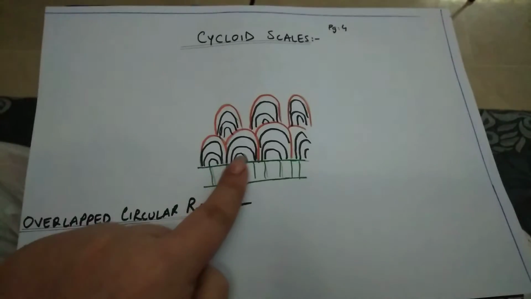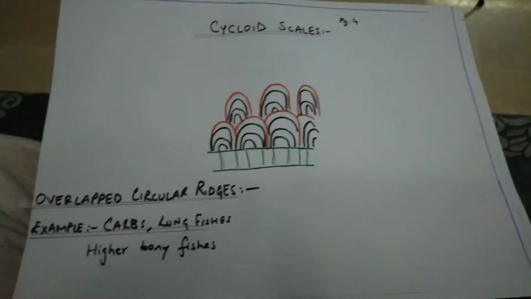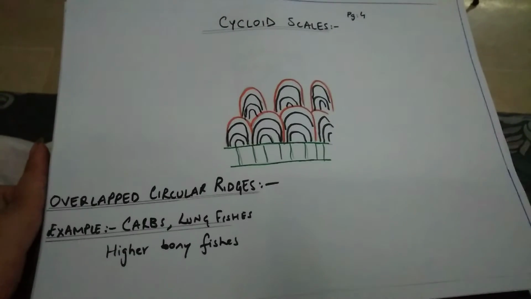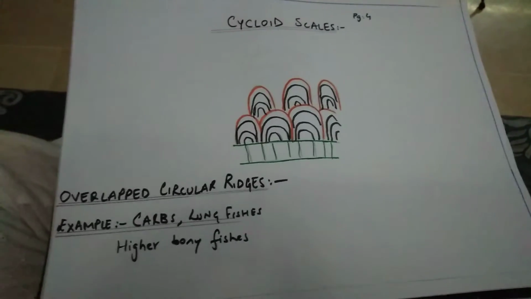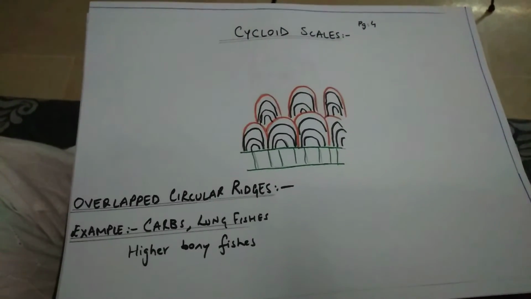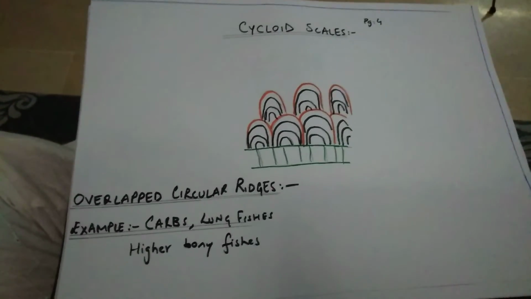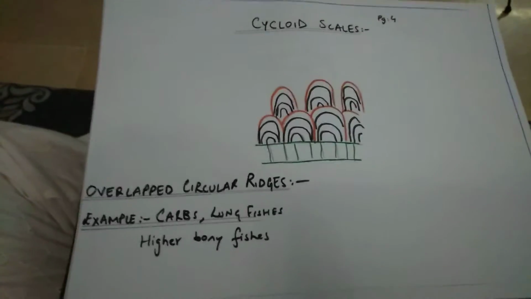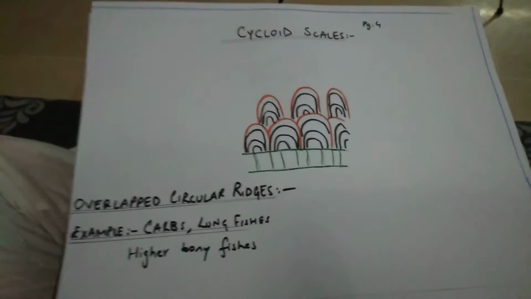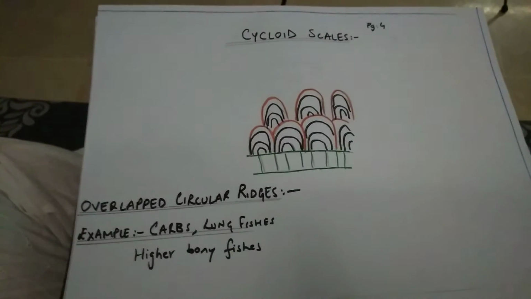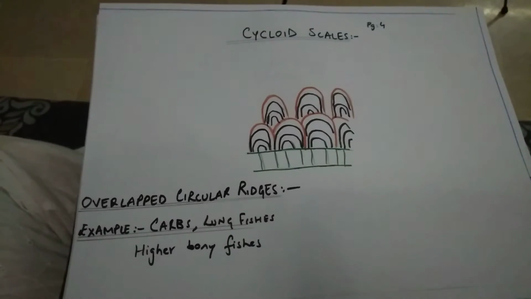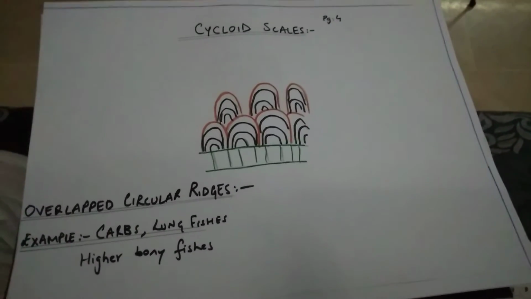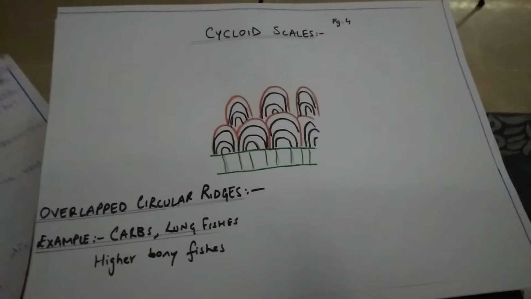The cycloid scales have circular ridges, okay, and these cycloid scales are present in the higher bony fishes like carps and lung fishes. This is the characteristic feature of the bony fishes. Why am I stressing this word? Because the question is usually framed as which type of scales are present in bony fishes, that is cycloid scales. And what are the ctenoid scales?